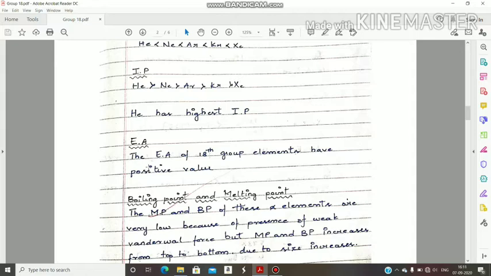Then that energy is absorbed, and that energy is utilized to remove the repulsions between the added electron and the existing electrons, so the EA of 18th group elements has positive values. That is the reason behind the positive EA values of 18th group elements.